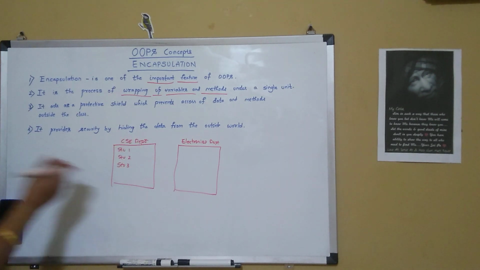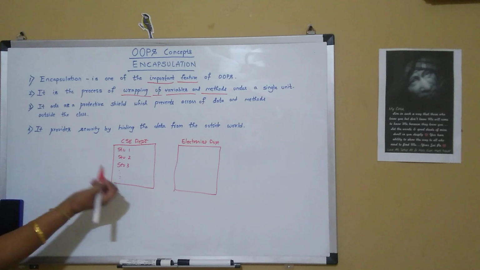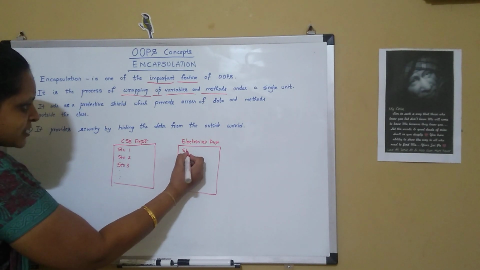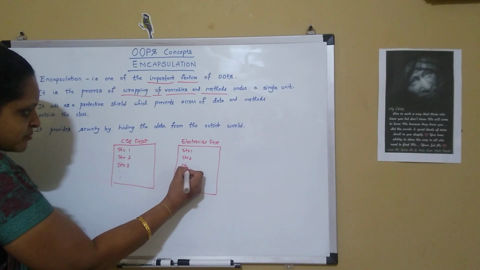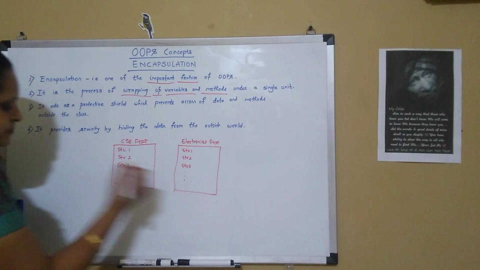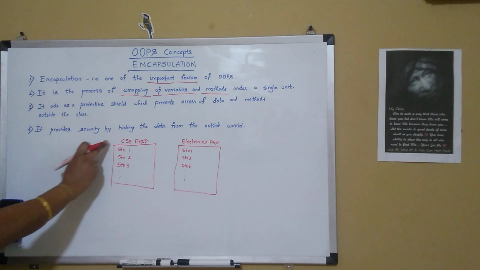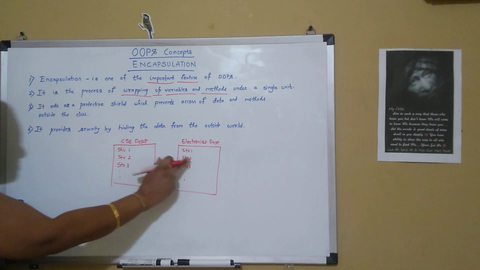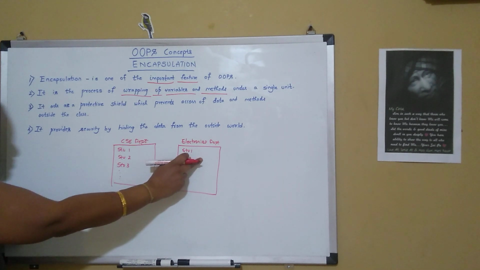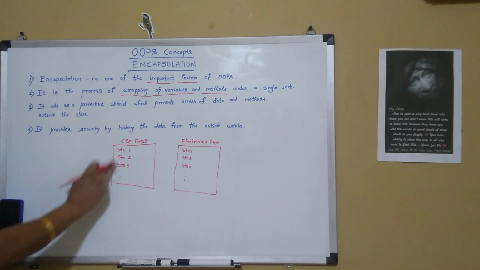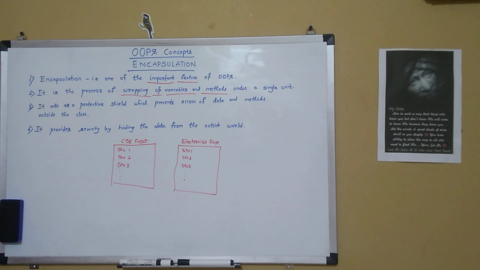So it has records of many students like this. Similarly, the electronics department has records of n number of students. And the CSE department cannot access the record of the electronics department, and in turn, the electronics department cannot access CSE department student records.